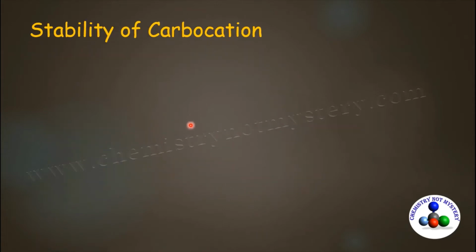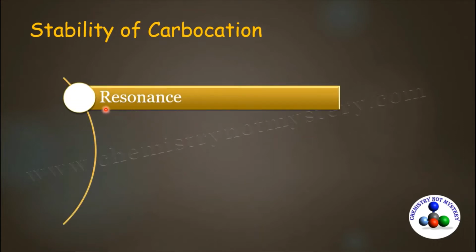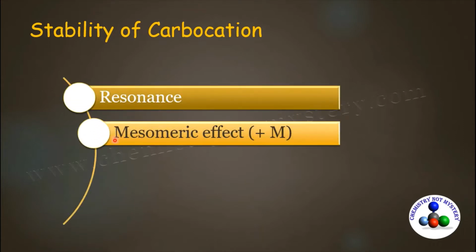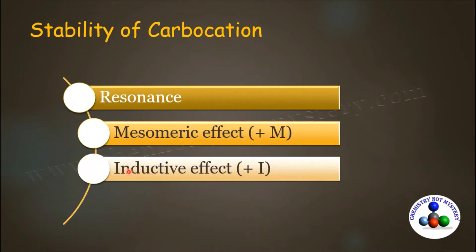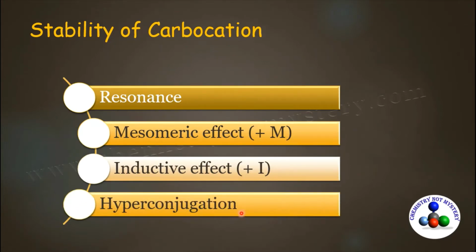Stability of a carbocation depends on different electronic effects, in which the primary effect is resonance, the secondary is the mesomeric effect or plus M effect. Then there is the inductive effect, and on the least preference, hyperconjugation also contributes to the stability of the carbocation. On the basis of these electronic effects, you can compare the stability of different carbocations.